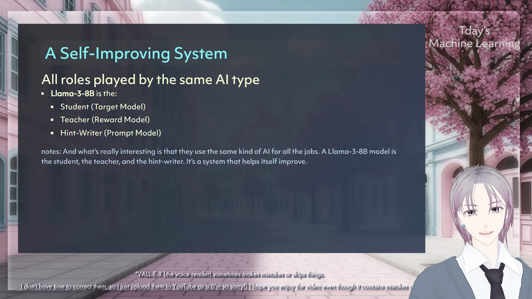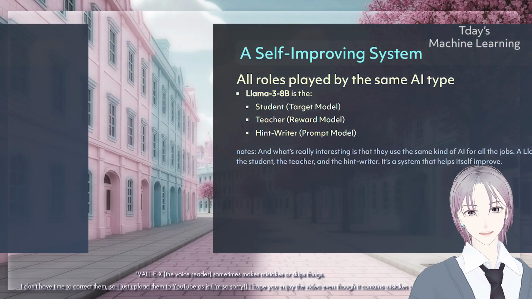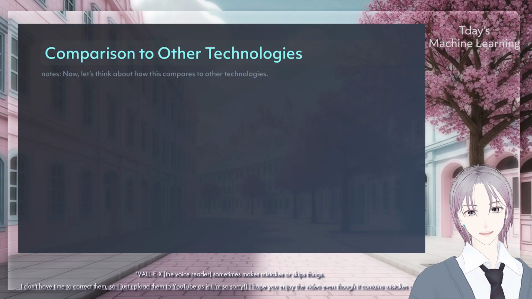The model has three parts: the student, the teacher, and the hint writer. It's a system that helps itself improve. Now, let's think about how this compares to other technologies.